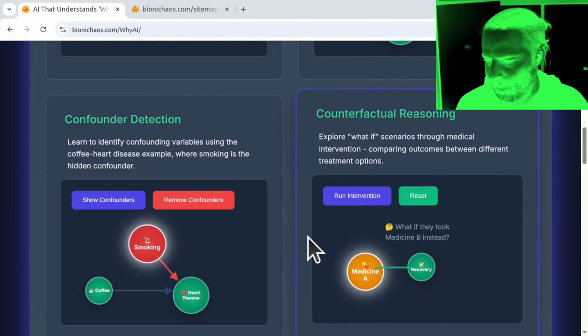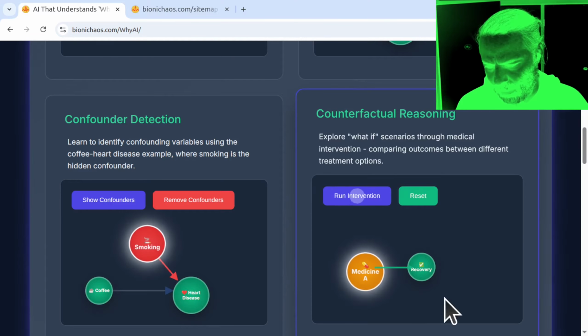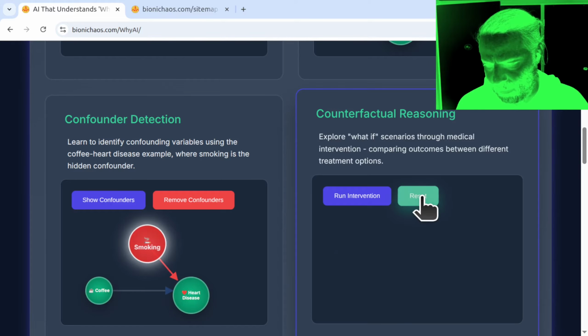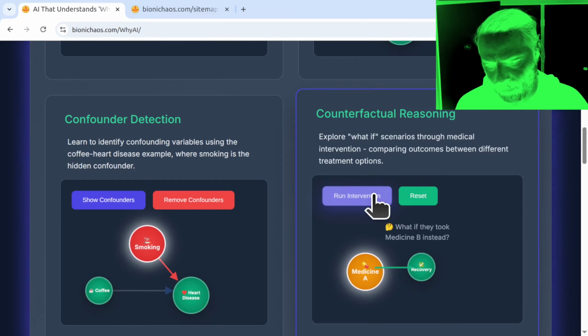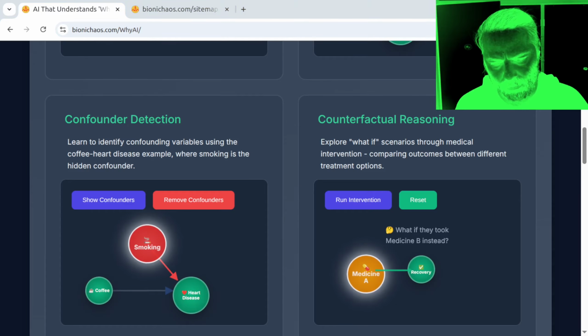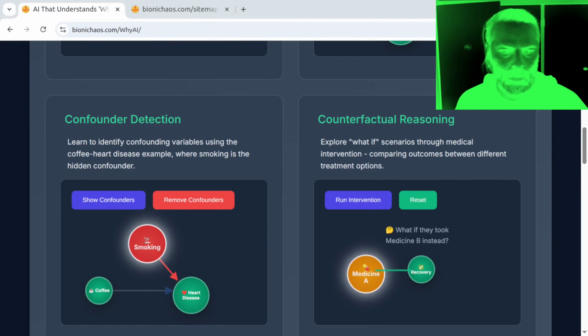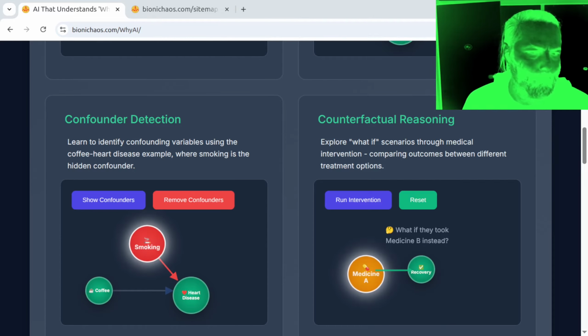Yeah, but talking about the simulation itself, the technicalities of it, does it make sense to you? Based on what I can see, the simulations seem to use simplified models to illustrate complex concepts. For example, the Confounder Detection module uses a directed acyclic graph to show the relationship between coffee, smoking, and heart disease, which helps to visualize how smoking confounds the relationship between coffee and heart disease. Similarly, the Counterfactual Reasoning module presents a simplified scenario to explore the potential outcomes of different medical interventions.